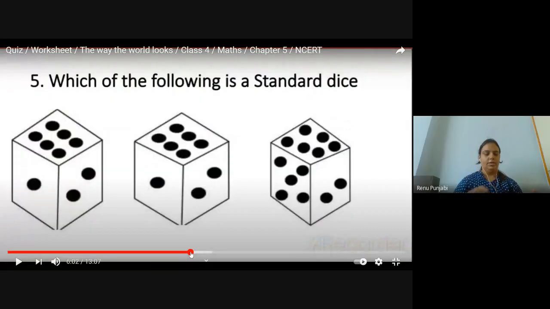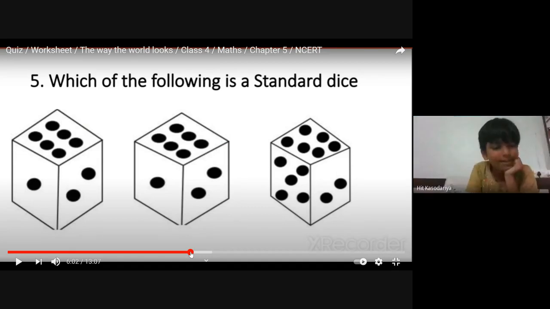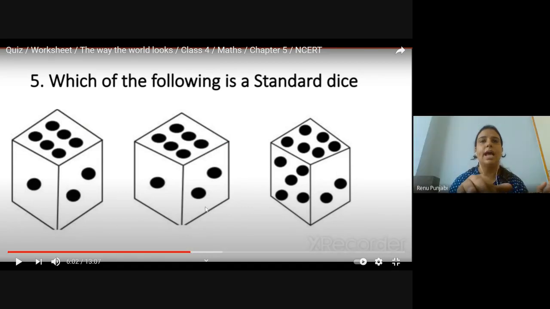Okay. This is for Hansel. Hansel. Yes, ma'am. There are 3 different dice given to you. Check which is the standard dice. How will you check? 3 are given, take out the 3 sides behind it yourself, and then tell me which is the standard dice. Ma'am,